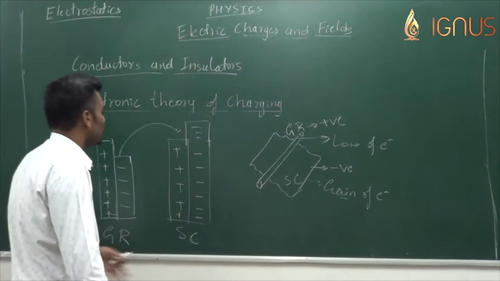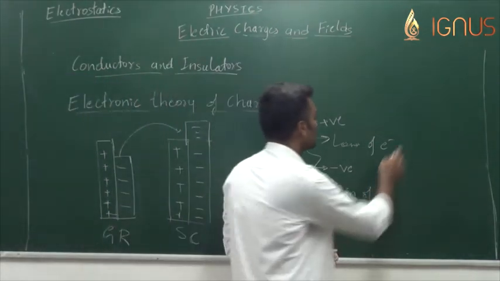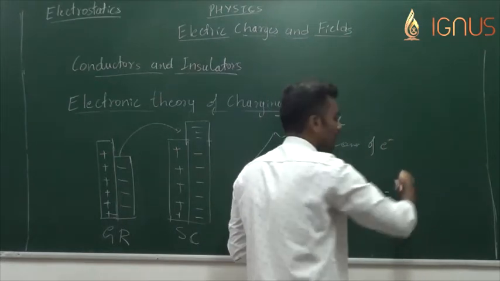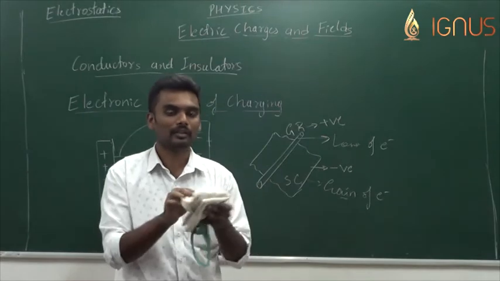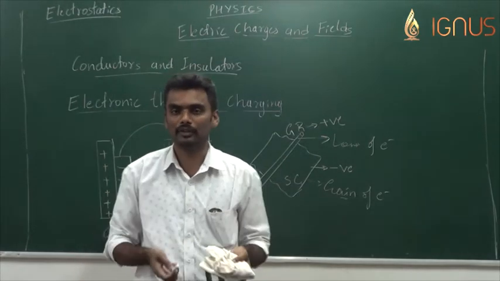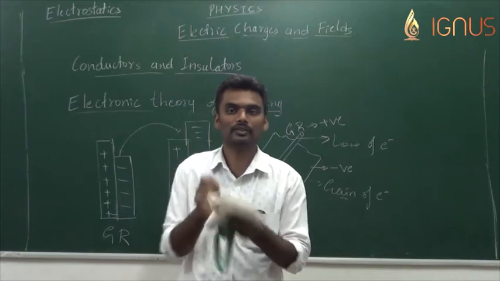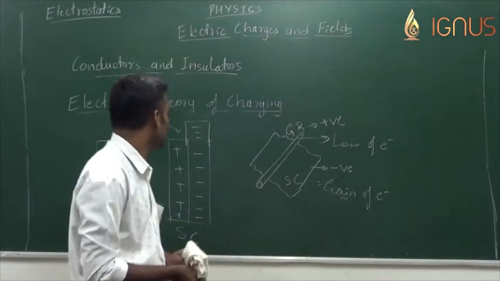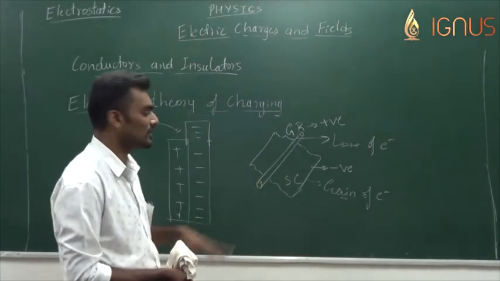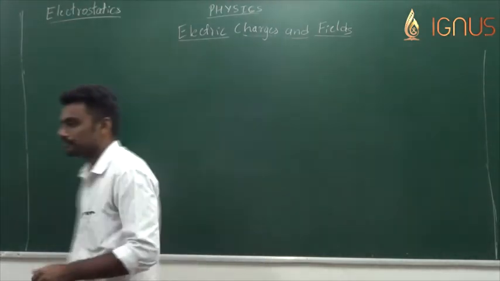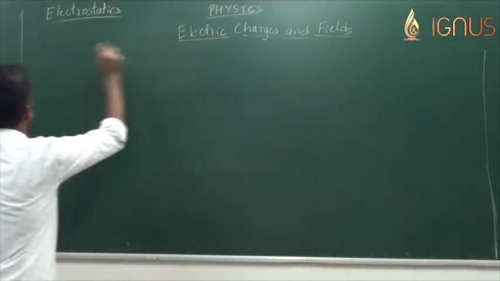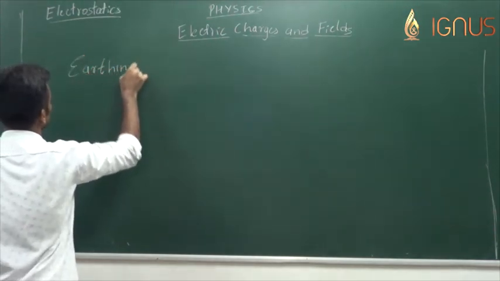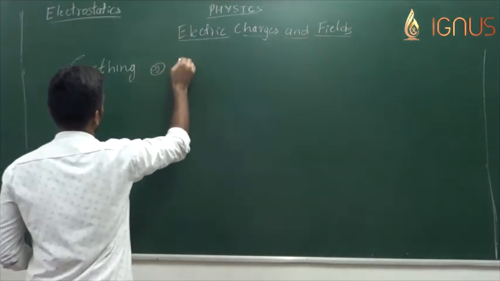matching, or the valency is not as per the requirement, we cannot see charging happening even when we rub two bodies. Like this chalk piece and some random cloth rubbed with each other will not produce any charged bodies. This won't get charged, because their valency is not as expected. But here the glass rod and silk cloth have the valency in such a way that they can actually share the charges upon rubbing. Now let us understand one more electrical phenomenon, which is earthing, also referred to as grounding.